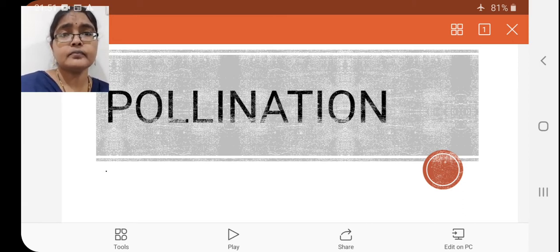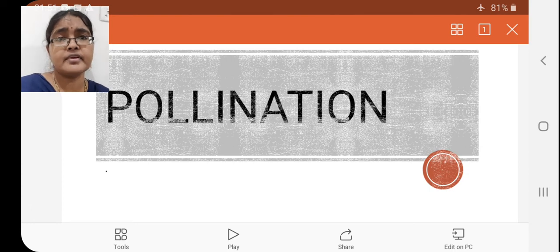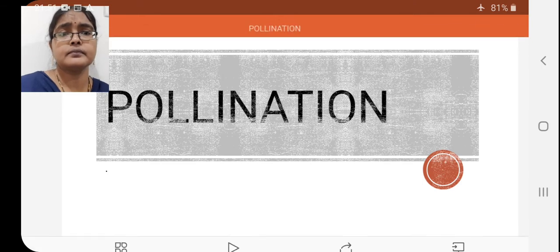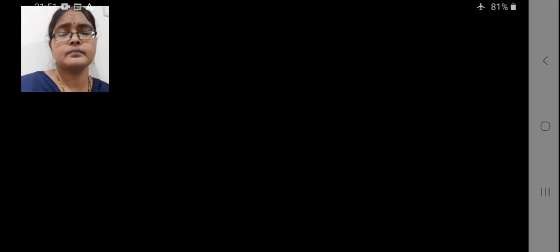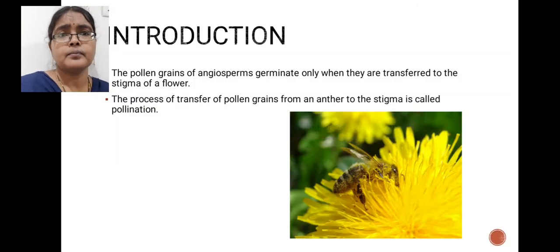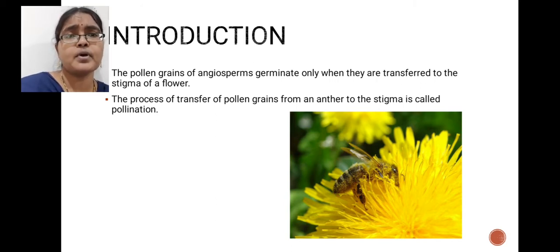First of all, I want to explain the definition of pollination. What is pollination? Pollination is defined as the transfer of pollen grains from anther to stigma of a flower. That is called pollination.